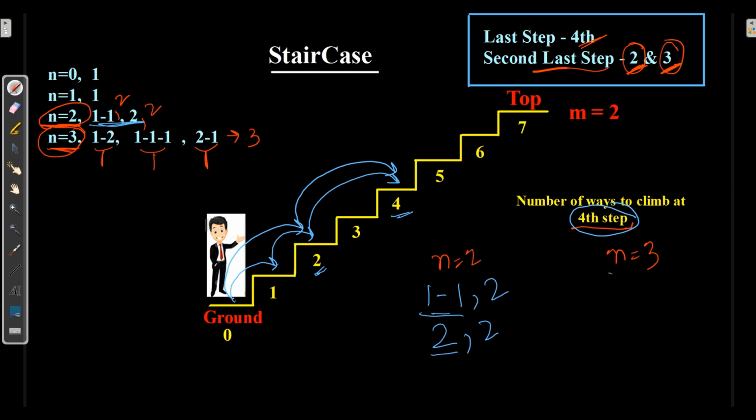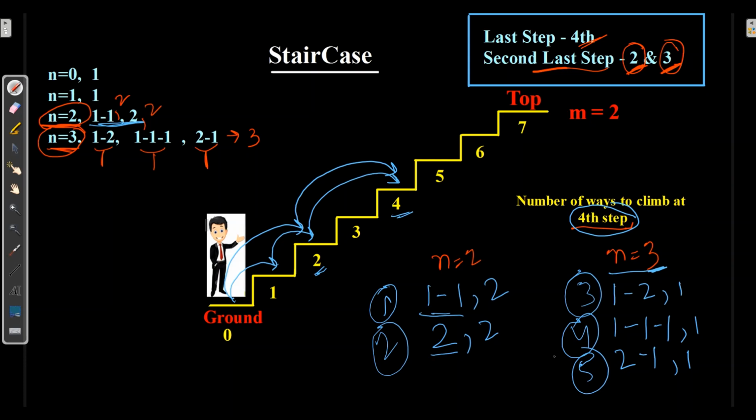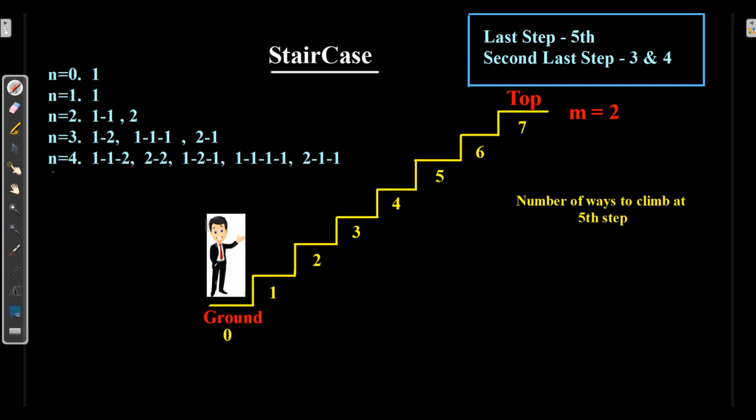Now for n is equal to 3, I'll copy all the 3 ways: 1, 2, 1, 1, 1 for 3 times and 2, 1. So as to reach the fourth step, I just need to add 1 step. So there are particularly 5 ways so as to reach the fourth step, right? So we got n is equal to 4 by 5 ways.